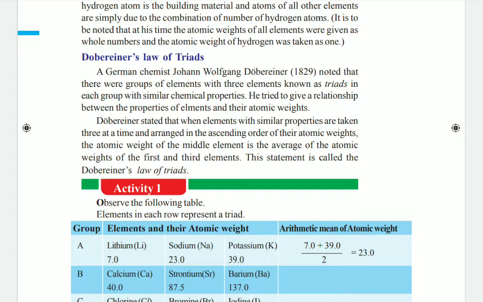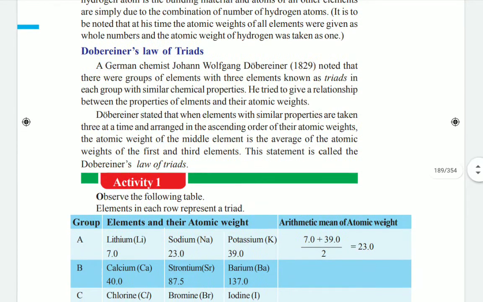So here you see what the Döbereiner law is. Döbereiner stated that when elements with similar properties, that is, 3 elements having the same chemical properties, are taken at a time, they will be arranged in ascending order of their atomic weights. Ascending order means low to high.